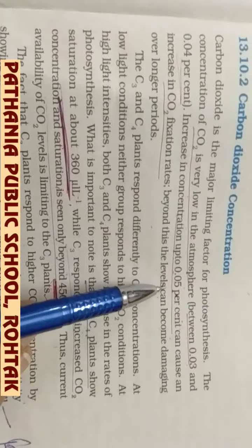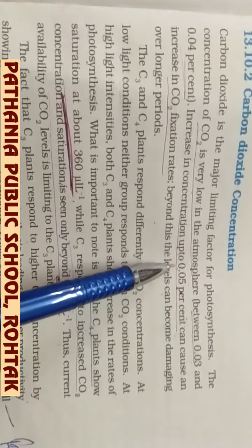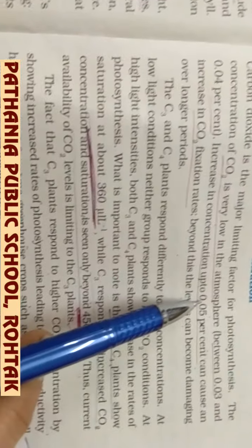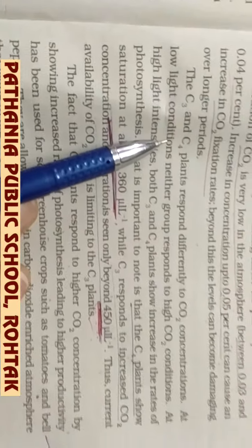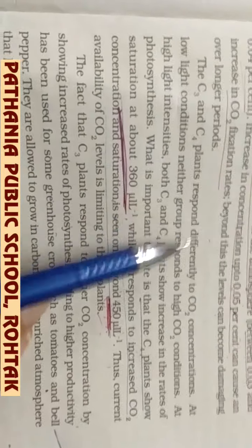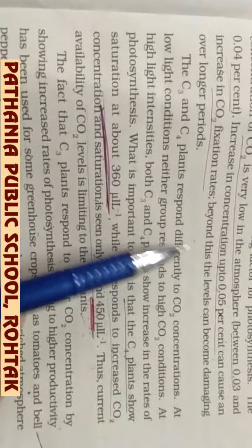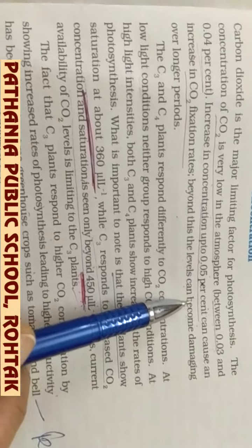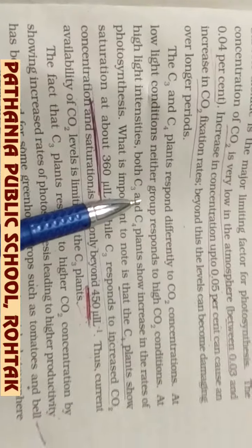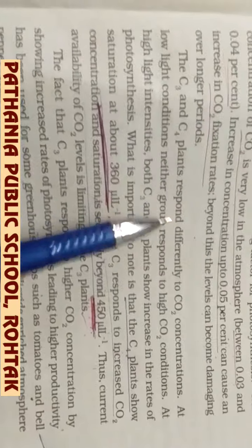How much less is it? It is up to 0.05%; the rate of photosynthesis will definitely increase. Now we are coming to the difference in C3 and C4 plants. Okay, so the increase in the carbon dioxide concentration will affect the C3 and C4 plants differently.